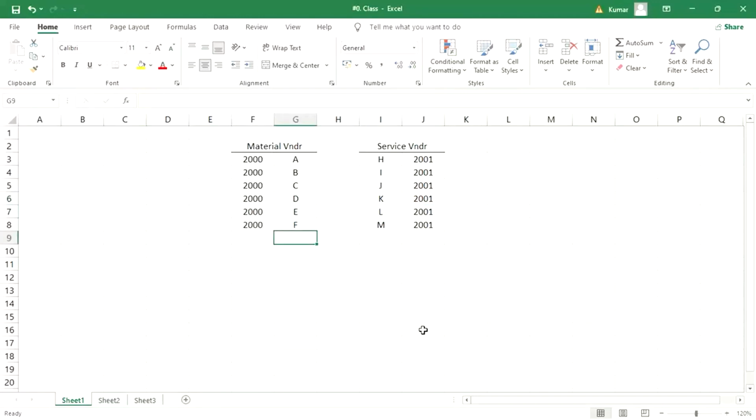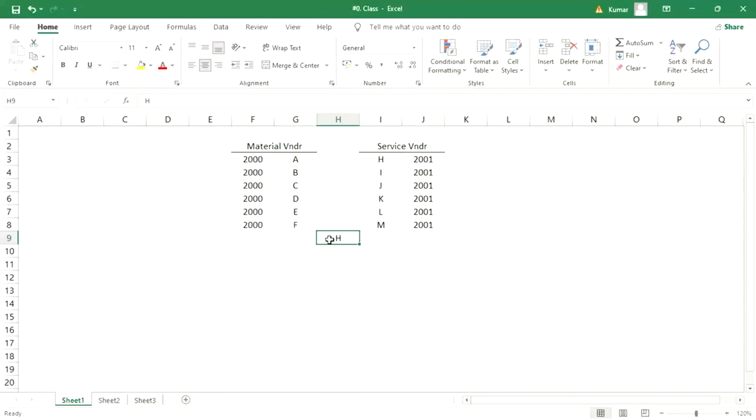There is a problem that we are having another vendor called H. That H was a material vendor. Now, later on, Tata Motors started getting even services also from this vendor. So now what is happening, guys? It has become a material vendor also, and it has become a service vendor also, right? So here is the problem.